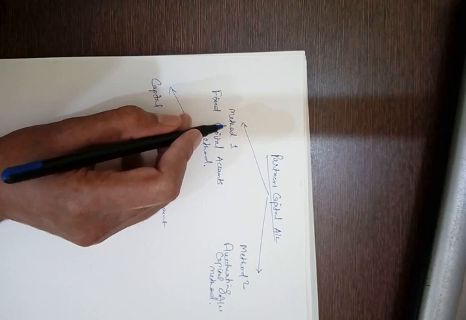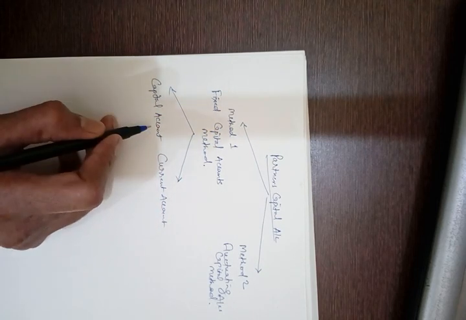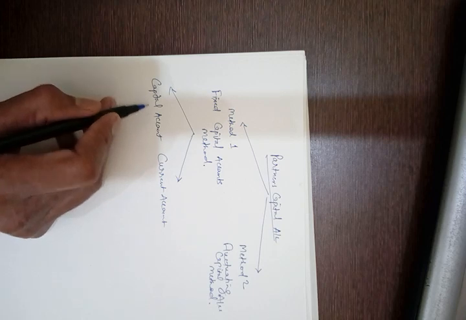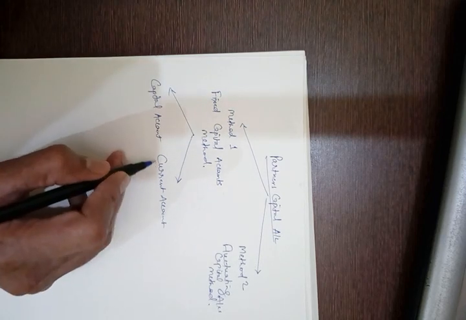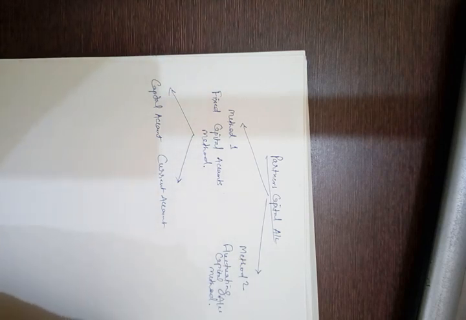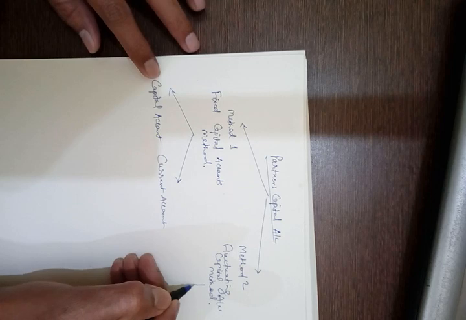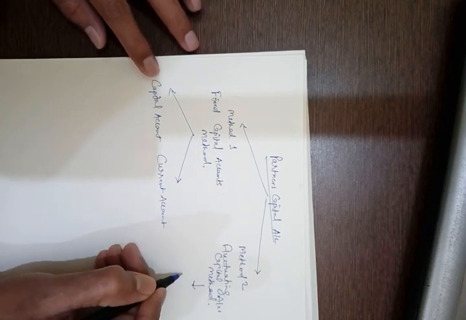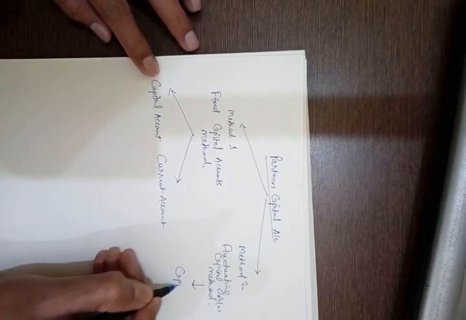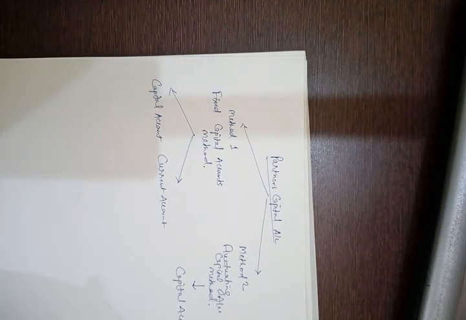So under method 1 two ledgers are maintained, that is capital account and current account. Under fluctuating capital method, we prepare a single ledger called partners capital account.